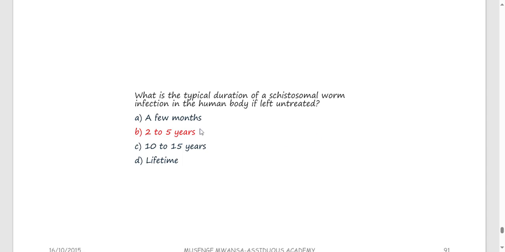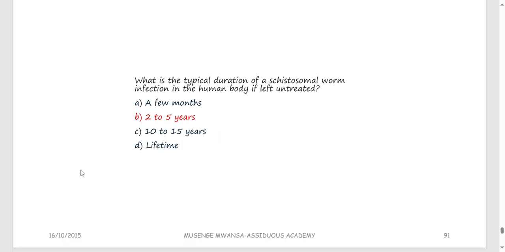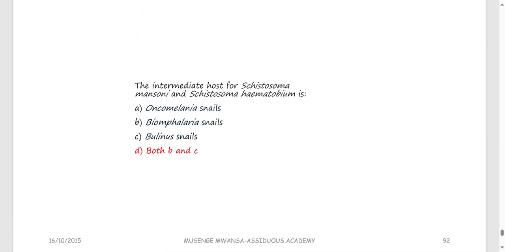So if you don't treat it, it can be there 2 to 5 years, and then it can be cleared if it doesn't cause you to die. The intermediate host for Schistosoma mansoni and Schistosoma haematobium is the snail. Remember for Mansoni we said it is Biomphalaria, and for haematobium it is Bulinus.